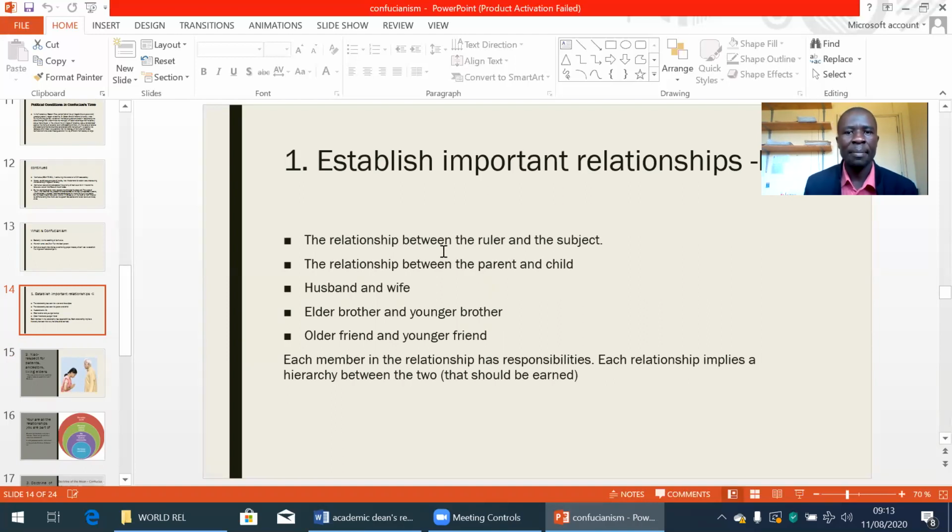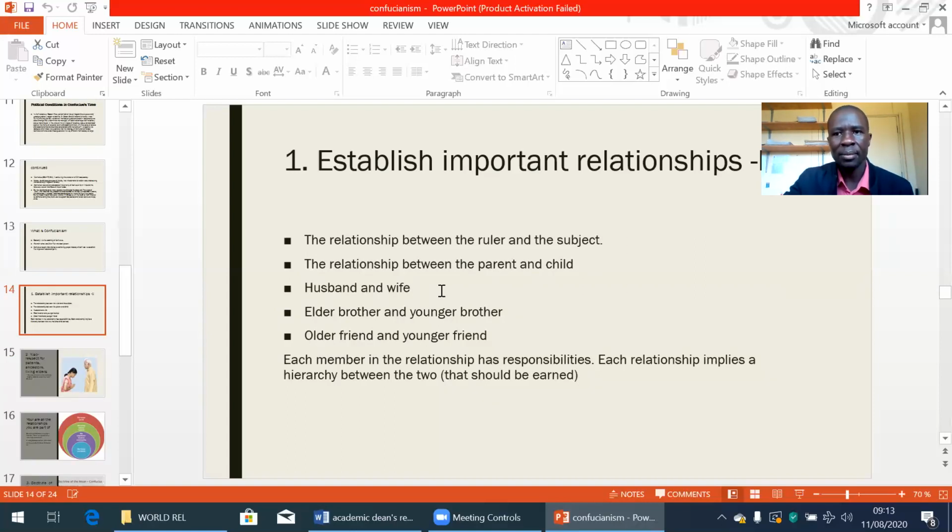The relationship between the parent and the child, he emphasized, must be well nurtured. The relationship between the husband and wife, the relationship between the elder brother and the younger brother, the older friend and the younger friend. So those are the 5 key relationships according to Confucius, for a person to function as an ideal.